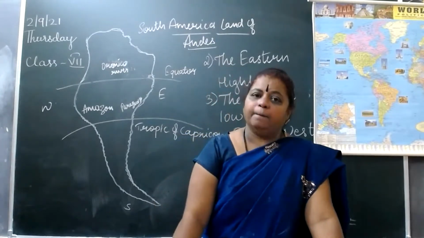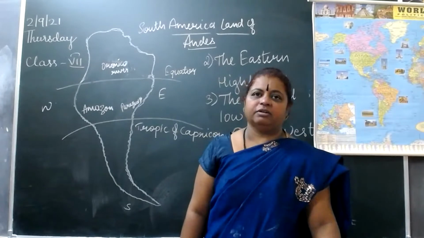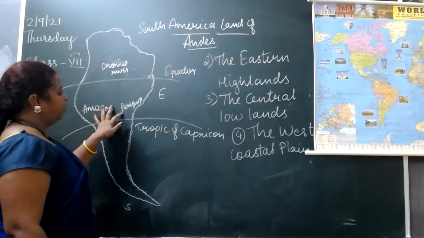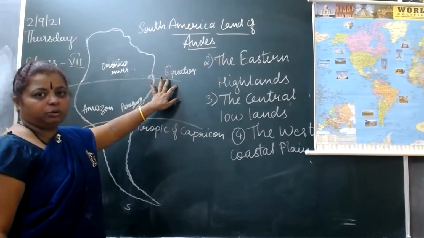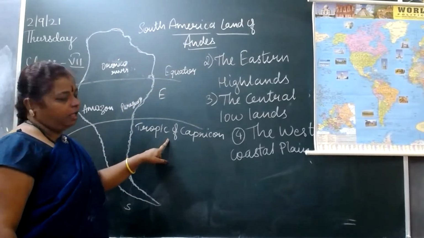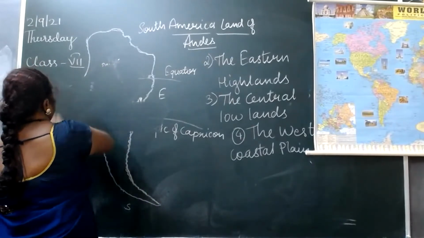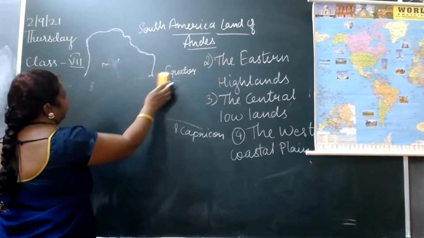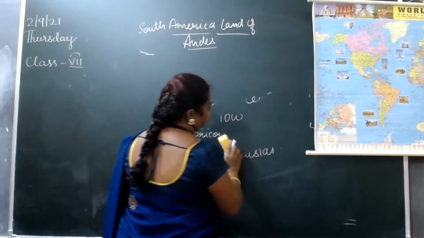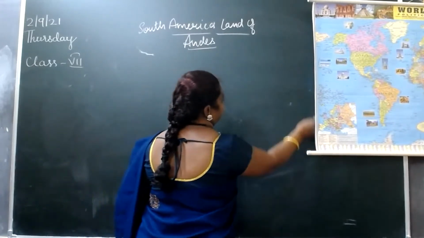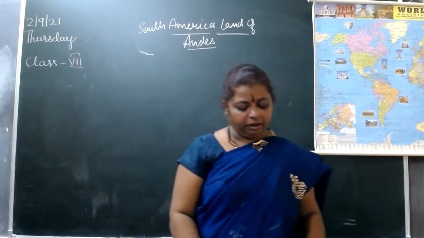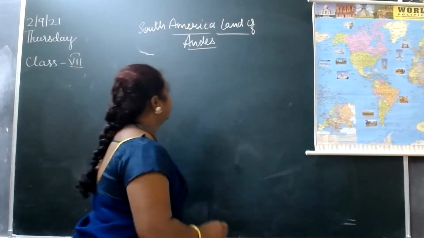That is the west coastal plains. Now we'll go for the rivers and lakes. You can see the Orinoco River, Amazon River, and Paraguay River. The equator passes through the northern part of South America, and the Tropic of Capricorn passes through the southern part. So this is the rough outline I have given you. Now we'll go for the rivers and lakes of South America.